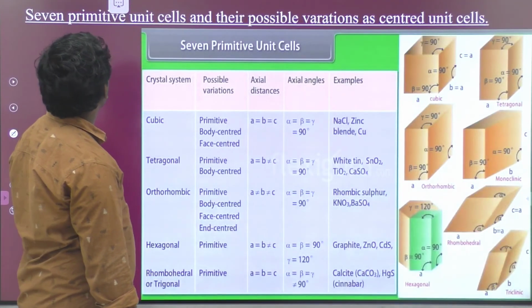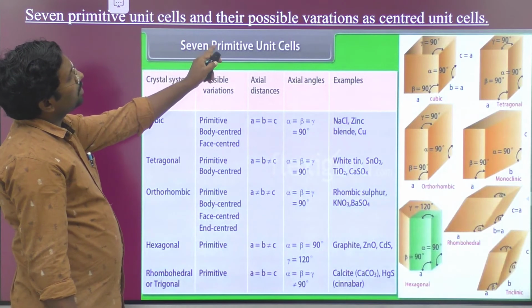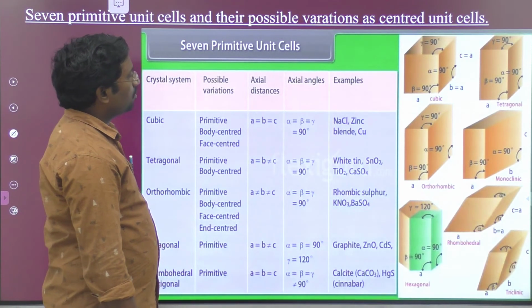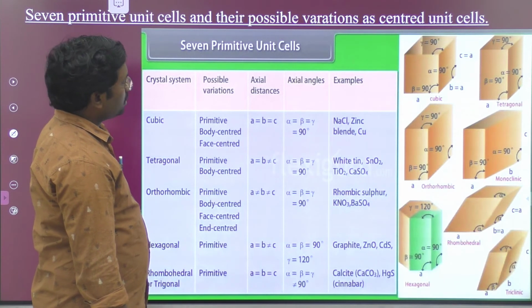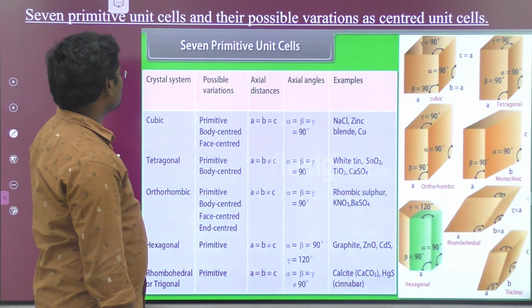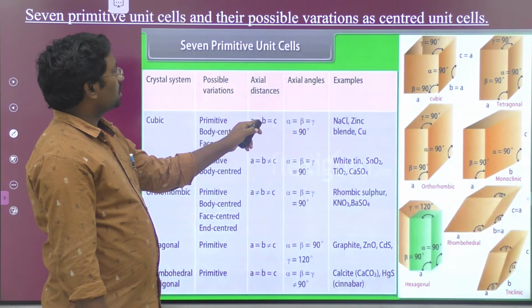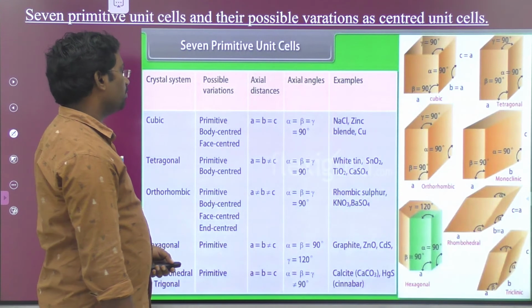Come to the next one: 7 primitive unit cells and their possible variations as centered unit cells. What are the possible variations in centered unit cells? Okay, 7 primitive unit cells are there. Crystal system, possible variations, axial distance, axial angles, and a few examples.